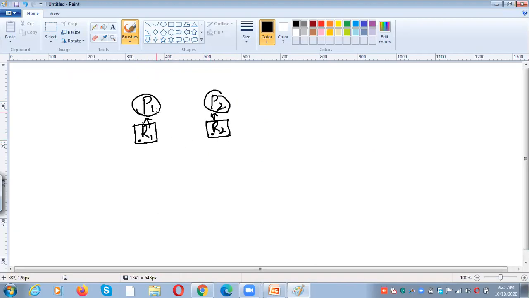Okay. So whenever P1 is waiting for P2 and P2 is waiting for P1, why? Because P2 requires R1 and P1 requires R2. At that time, both the processes will move to the waiting state. Why are they moving to the waiting state? And next, this waiting state is indefinite. So why is it indefinite?